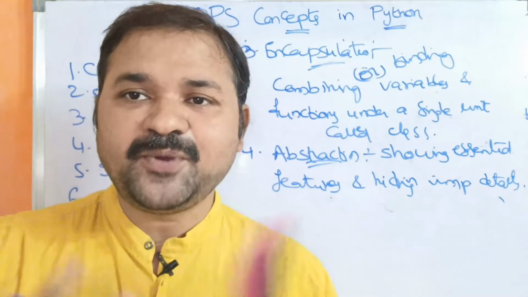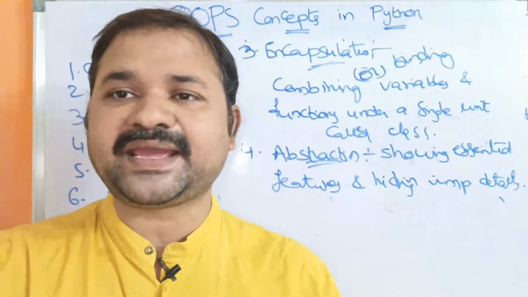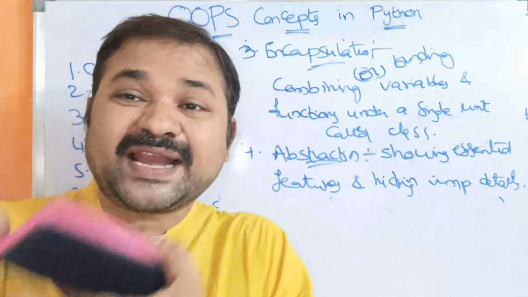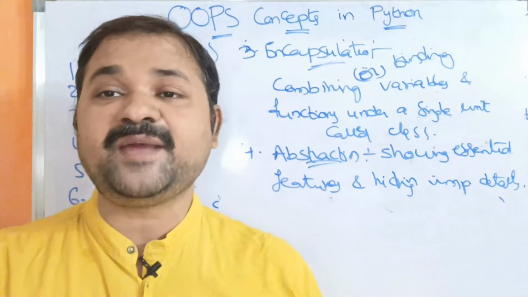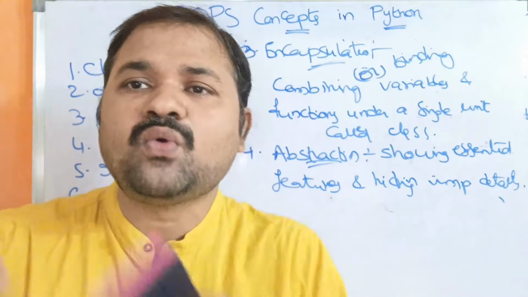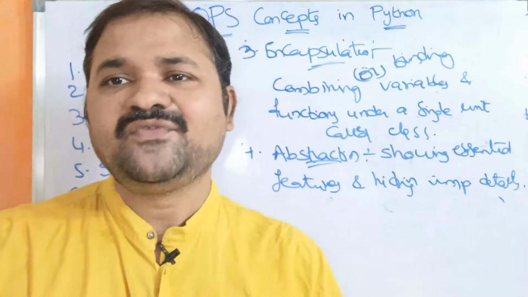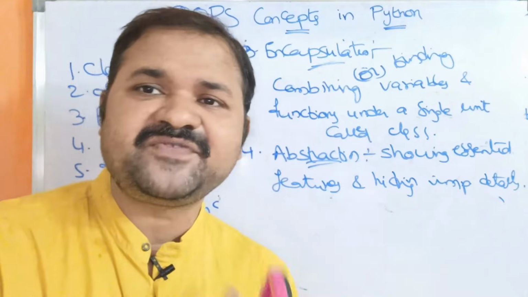If you take the example of a bike, we can drive the bike, but we don't know how the clutch is internally implemented. We don't know how the gears are internally implemented. We don't know internally how the brakes are implemented. We don't know those implementation details, but we can drive the bike.